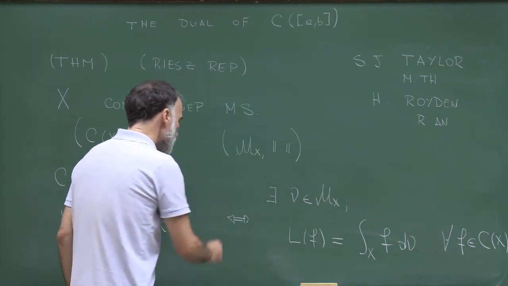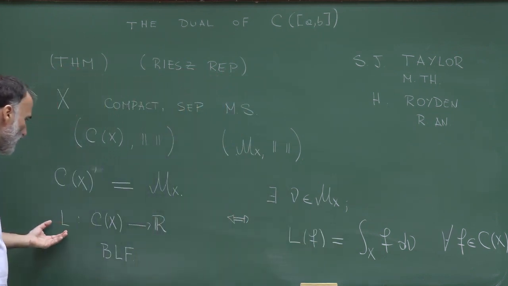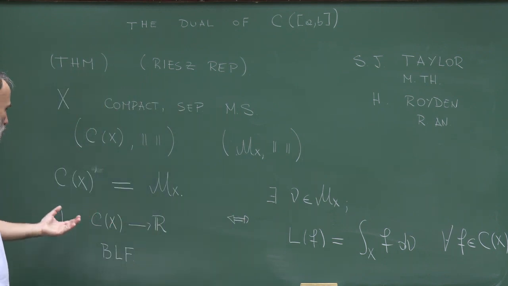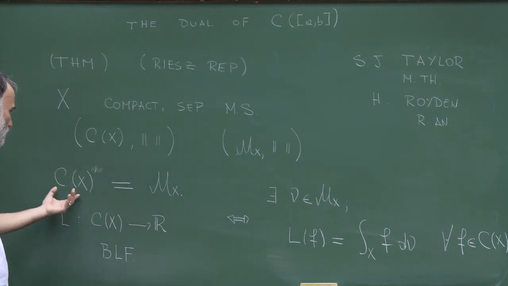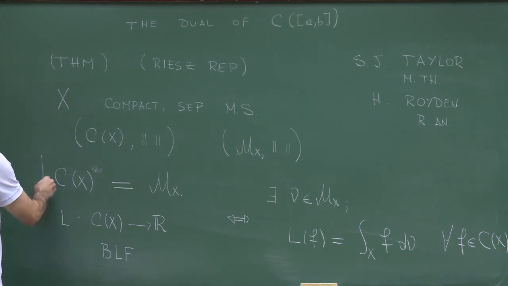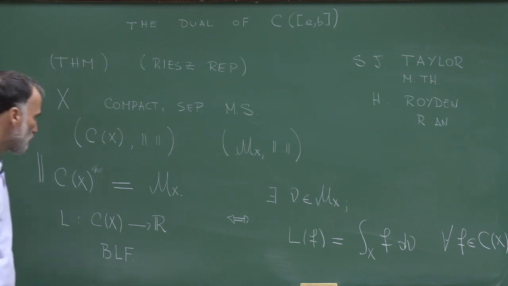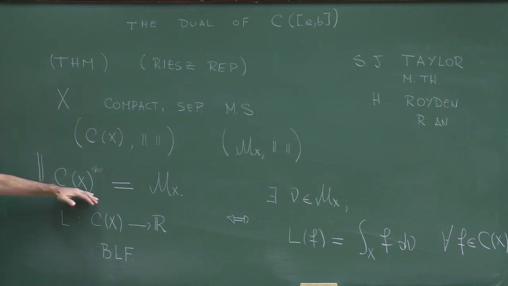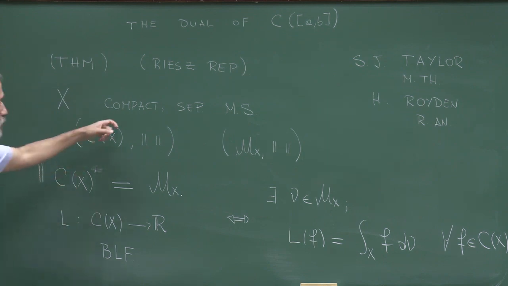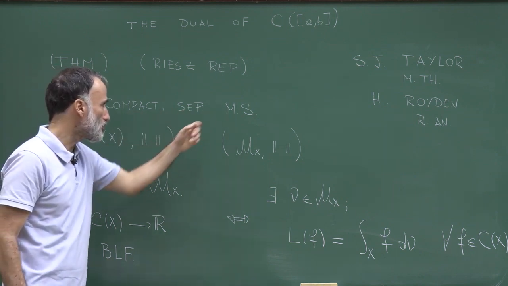So this provides you a representation of bounded linear functionals defined on the space C(X). So we have this identity which tells you exactly what is the dual space of the space of continuous functions defined on a compact separable metric space.